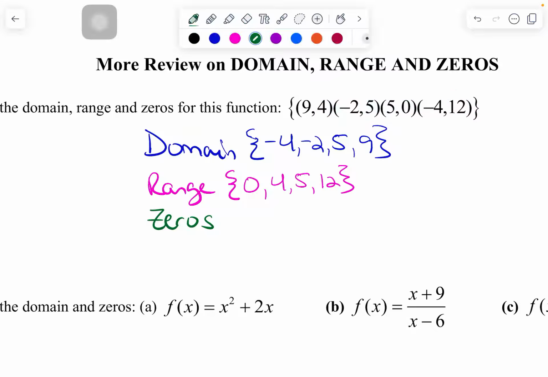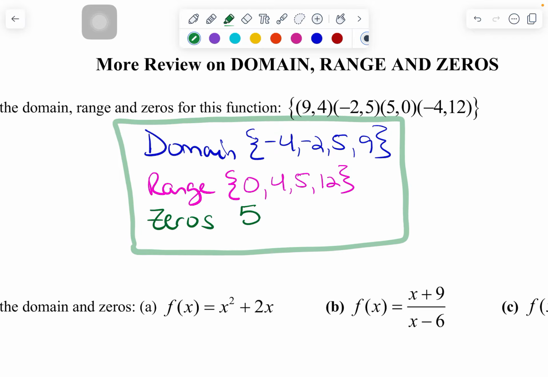All right. And then the last one is my zero. And my zero is whatever X value makes the function equal to 0. So that's where, nope, that's not a 0. Okay, so it's not 9. That's not a 0, so it's not -2, but that is a 0. So one of my zeros is going to be the X value of 5. And then there's no 0 here, so my zero technically will be singular. There's the number 5. All right, so there is my domain, range, and zeros given that set of points.